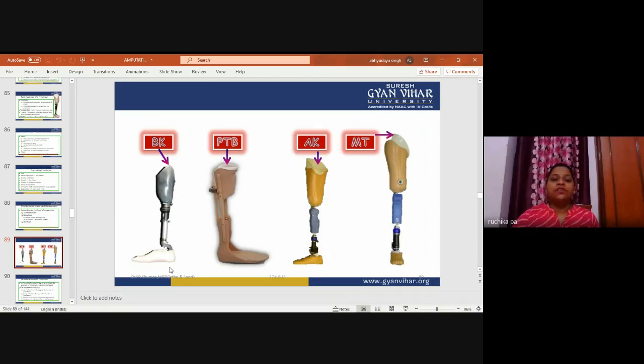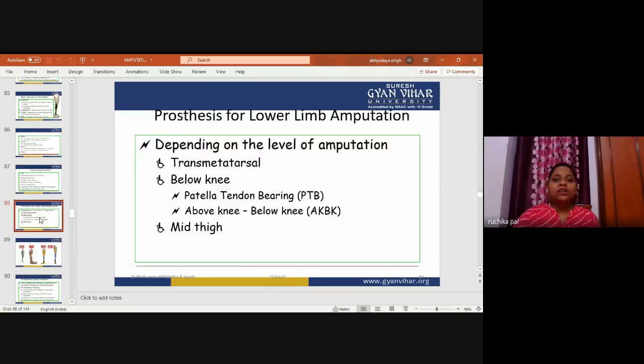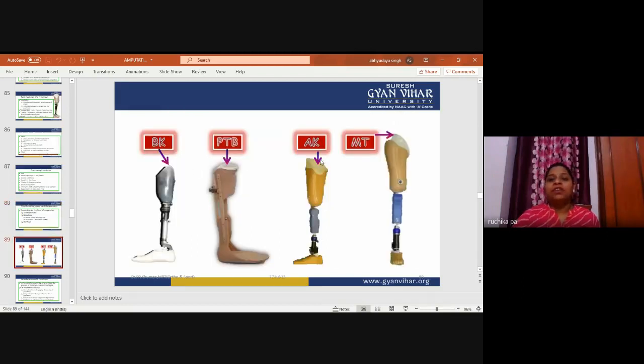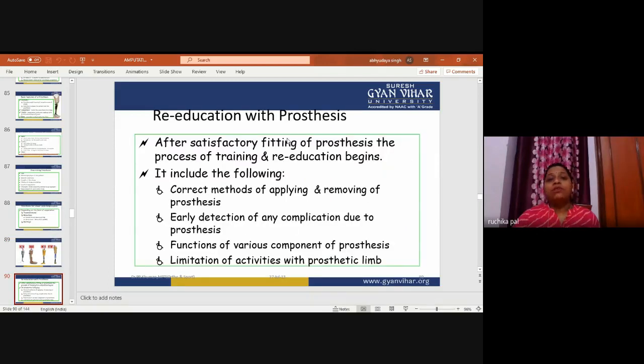First one is for the below knee amputation. Second one is the patella tendon bearing. So this is the patella tendon bearing below knee amputation, and this is the above knee amputation. See the socket and the other joint and the base of support; you can see the differences also. And this is the metatarsal head. So these are the different types of prostheses which we will go for in amputation.